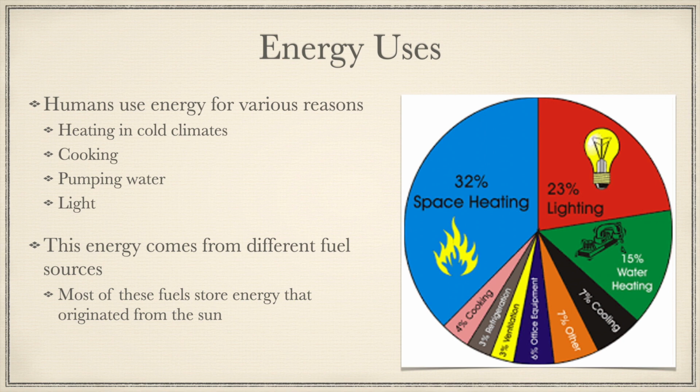Energy uses. So humans use energy for various reasons. So things like heating in cold climates, cooling in hot climates, cooking, pumping water, light, everything that requires electricity, etc. Those are all different energy uses. This energy comes from different fuel sources, but most of these fuels store energy that originated from the sun. So if we think about our fossil fuels like coal and oil, that energy originally came from the sun because those were produced from plants that partially decomposed.